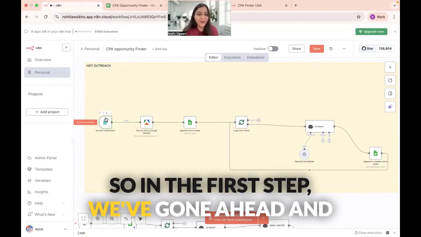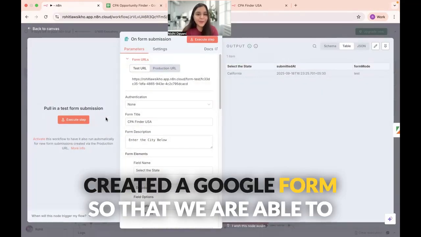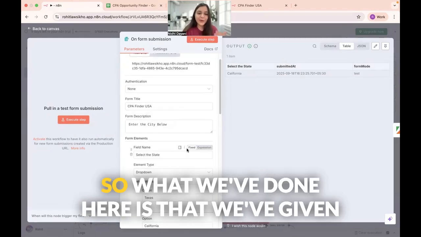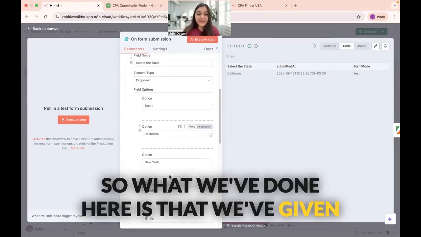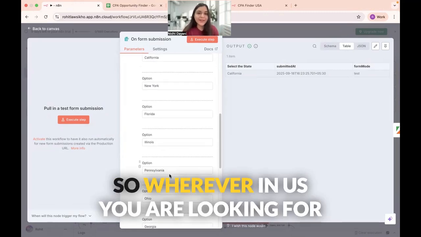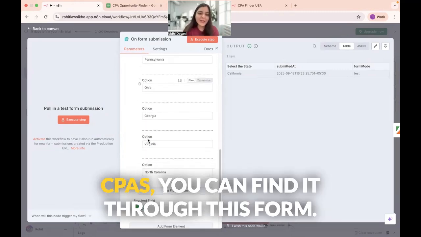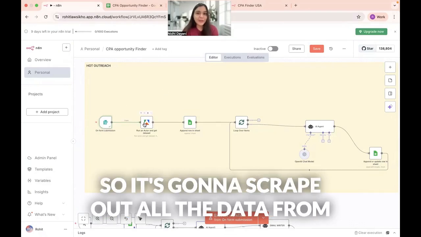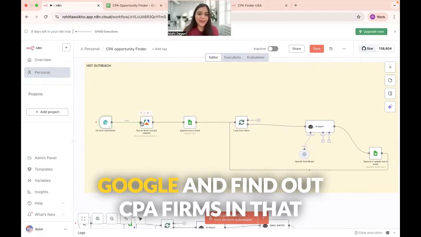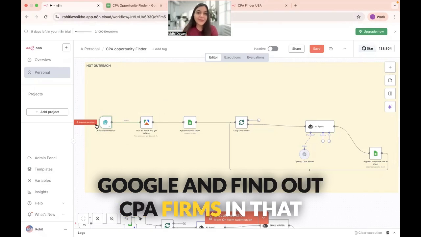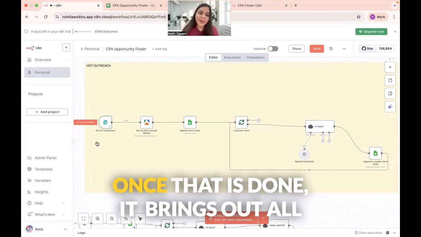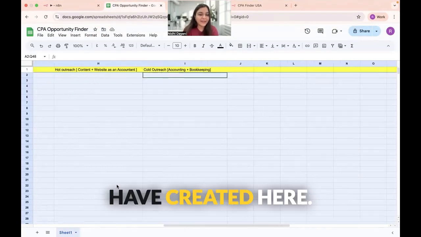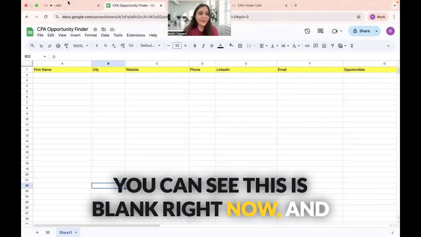So in the first step, we've gone ahead and created a Google form so that we're able to find CPA firms in the US. So what we've done here is that we've given state-wise options. So wherever in US you're looking for CPAs, you can find it through this form. The next step would be the actor. So it's going to scrape out all the data from Google and find out CPA firms in that specific geography. Once that is done, it brings out all the data into a Google Sheet that I have created here. You can see this is blank right now.